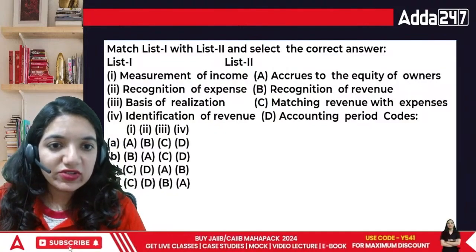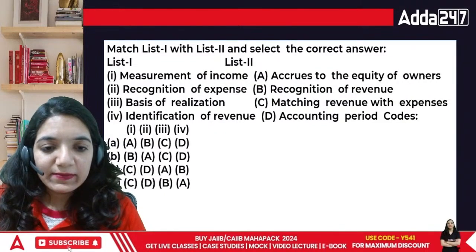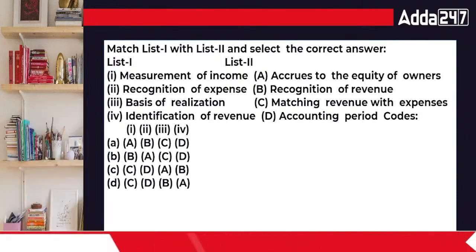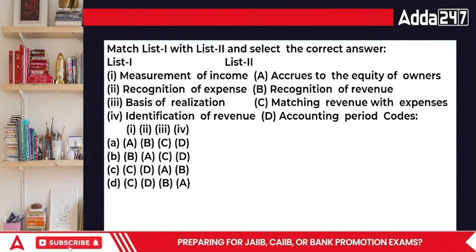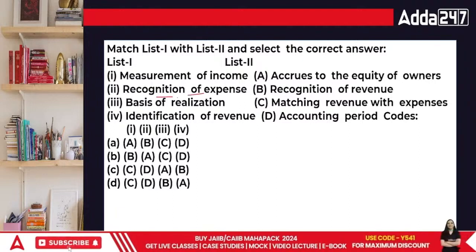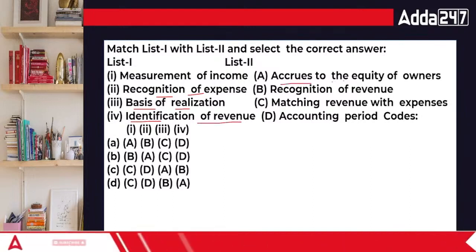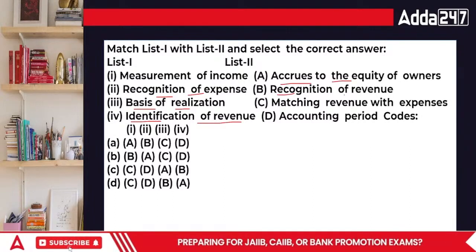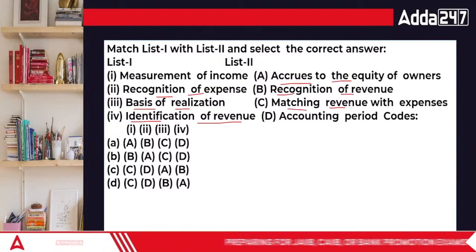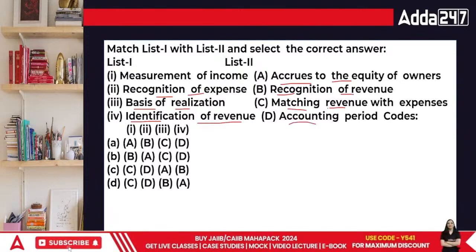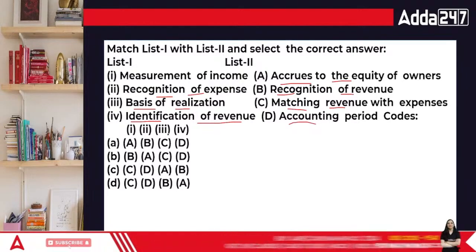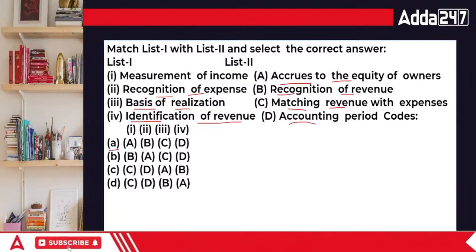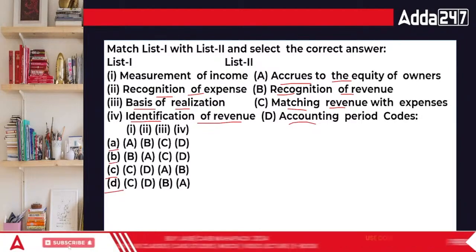This is your first question. Match the following with list 1 and list 2. Measurement of income or recognition of expense, basis of realization or identification of revenue. Accrues to the equity of owners, recognition of revenue, matching revenues with expenses or accounting period. The codes are 1, 2, 3, and 4, A, B, C, or D. Everybody, go ahead and answer.